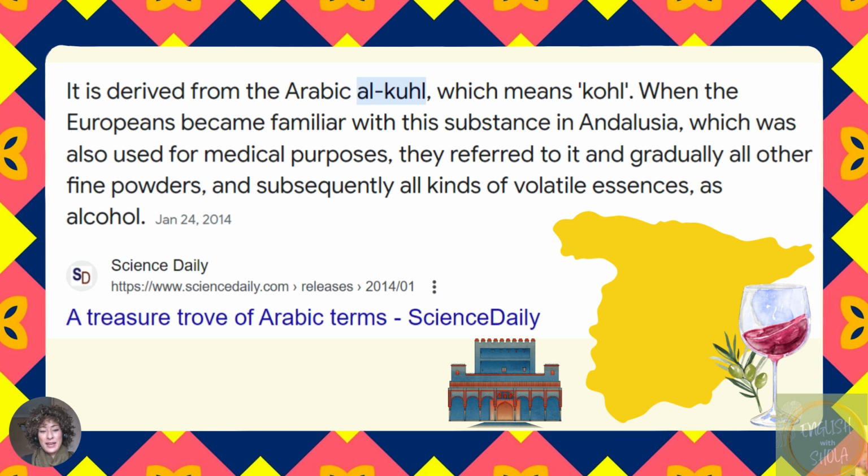So now let's take a look at the origin of the word alcohol. It is derived from the Arabic alcohol. You can see how that sounds similar to the word we use now, alcohol, which means coal. When the Europeans became familiar with this substance in Andalusia, which is the southern region of Spain, which was also used for medical purposes, they referred to it and gradually all other fine powders and subsequently all kinds of volatile essences as alcohol. So that's just a little bit of the history.